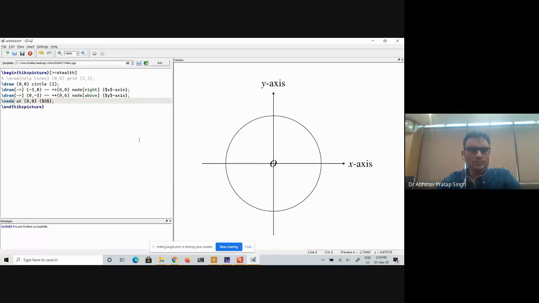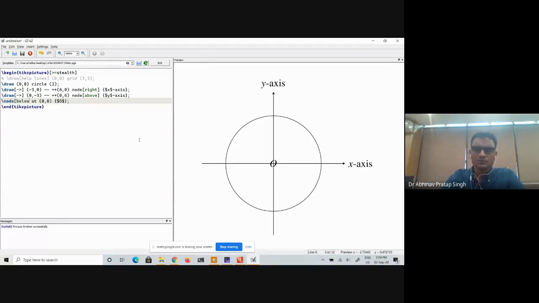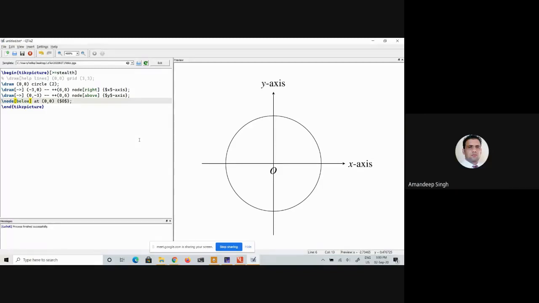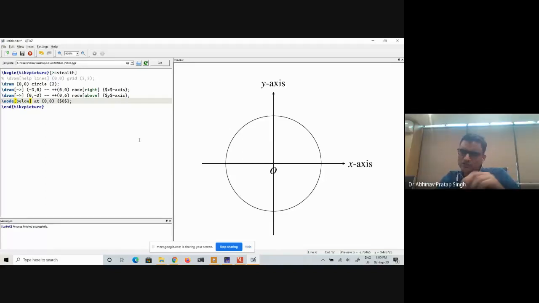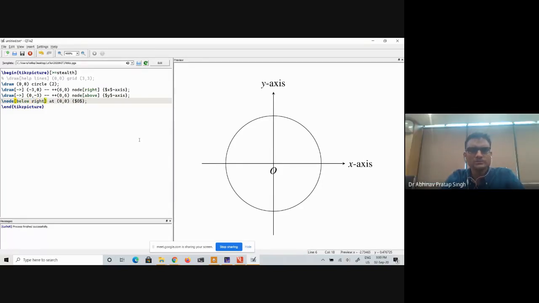Where should this O appear? Where do you want this O to appear? Should be below the line. All right, let me try it below. Is this what you want? Below? Not a line, some quadrant. Okay, so we have gone below. Whether you want to go to the left or to the right. Right. All right. Below right.